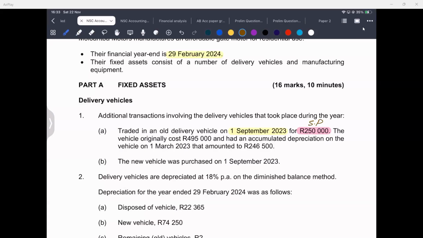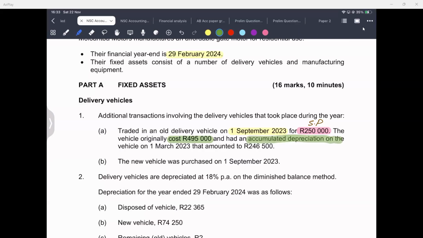Then it continues and says, the vehicle originally cost 495,000. Note that that 495,000 is the cost price of this vehicle that we are getting rid of. And it had an accumulated depreciation on the vehicle at the 1st of March 2023 that amounted to 246,500. Here you were pretty much lucky.